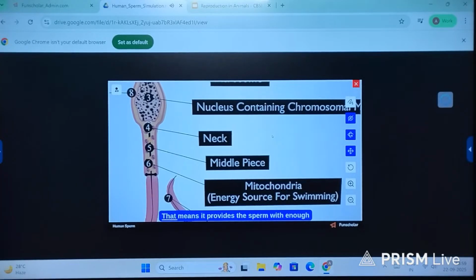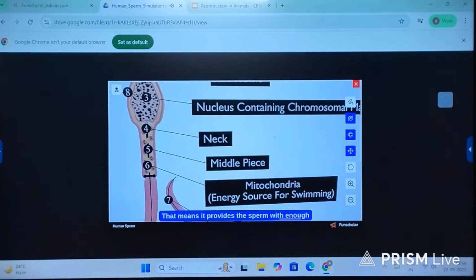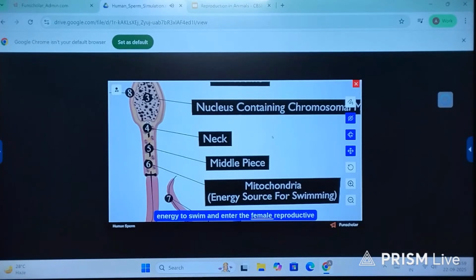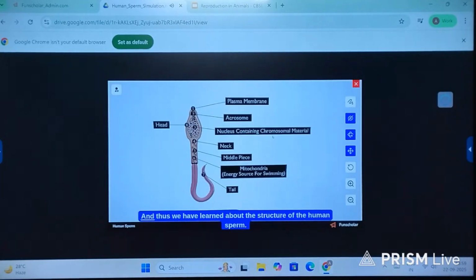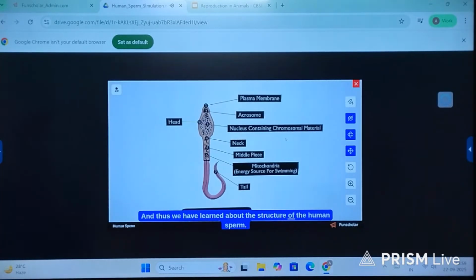That means it provides the sperm with enough energy to swim and enter the female reproductive system, and then bring about fertilization when it meets the ovum. And thus we have learned about the structure of the human sperm.